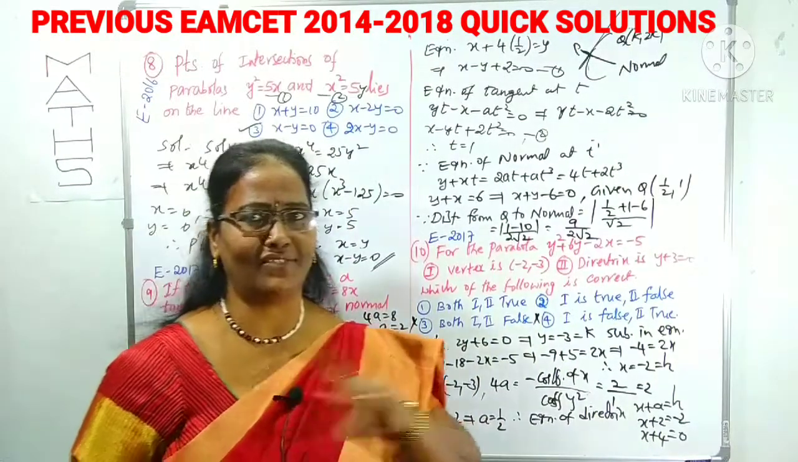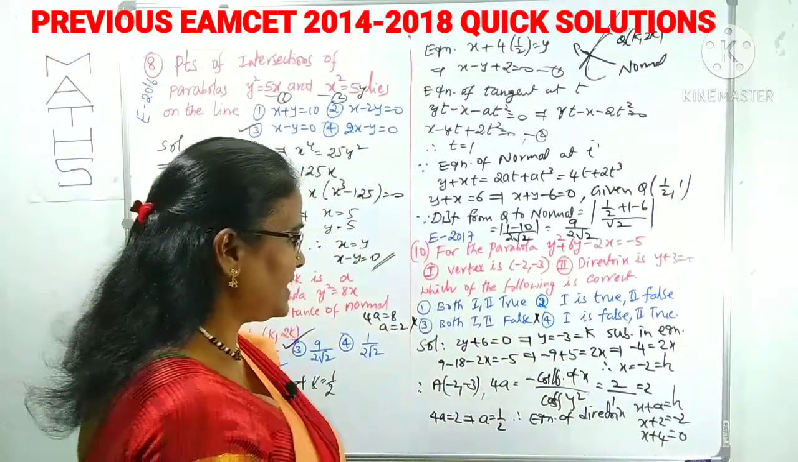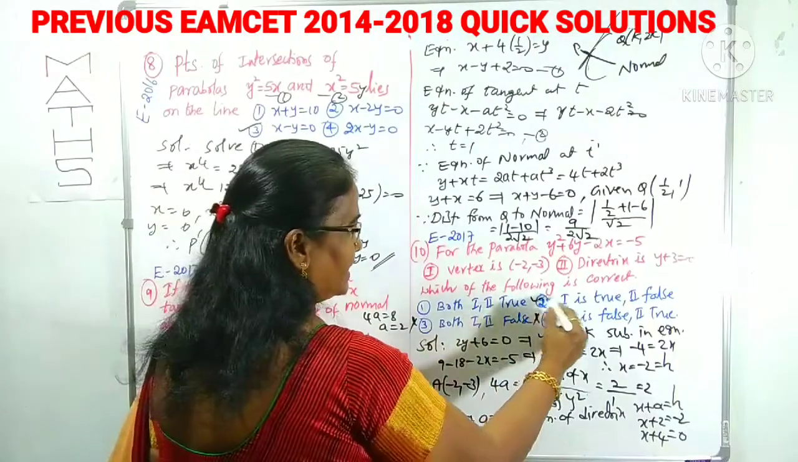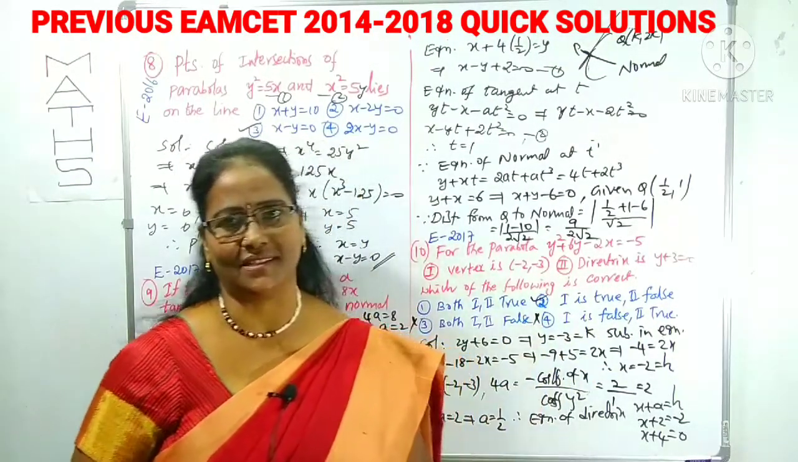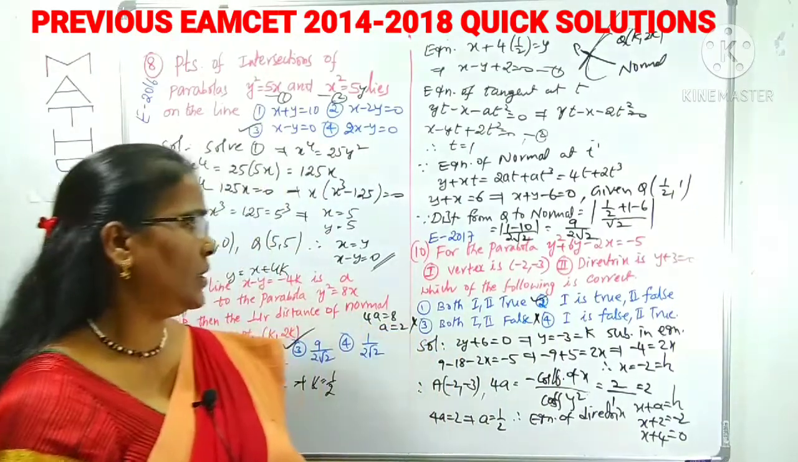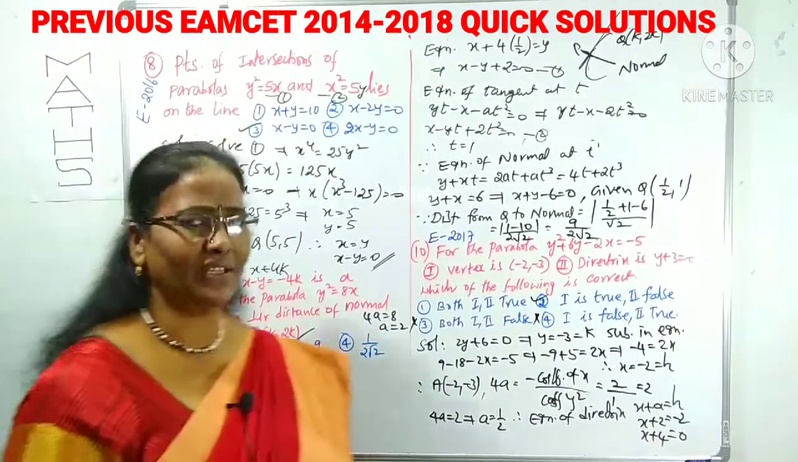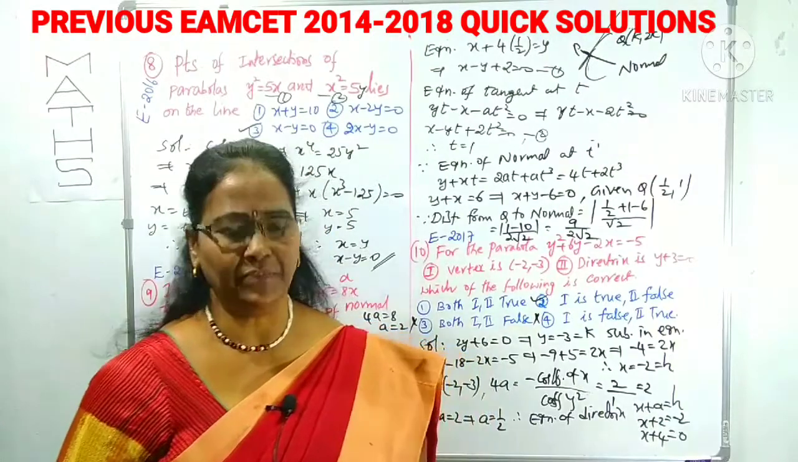So the second result is 100% false, right? What is the correct option? Second option: result 1 is true, result 2 is false. That's it, right? Now we can look at the next questions one by one, so you can come forward easily.